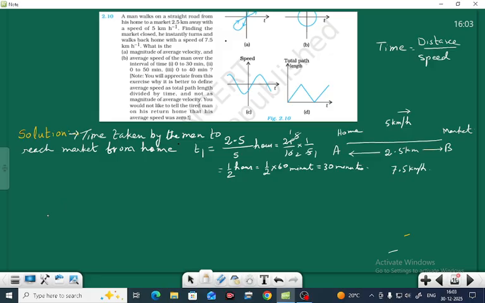Now we will find the time taken from B to A, the time taken by the man to reach home from the market.